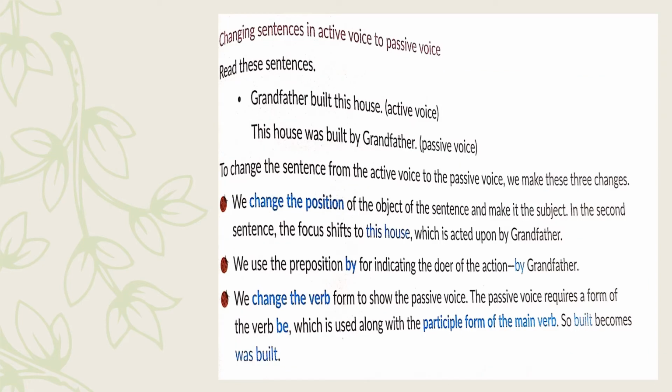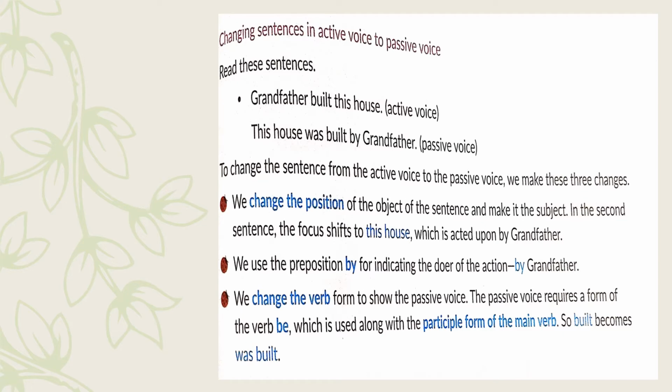Now, how to change sentences which are active into passive voices? Grandfather built this house. It is an active voice because grandfather, the subject in the sentence, is doing something. This house was built by grandfather. This house, the subject in this sentence, is not doing something. In fact, it is receiving the action. So to change sentences from active voices to the passive voice, we make these 3 changes.